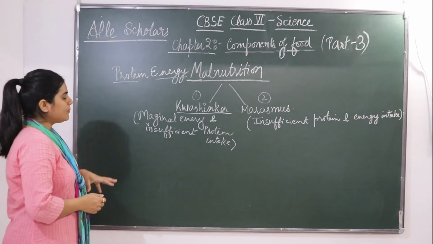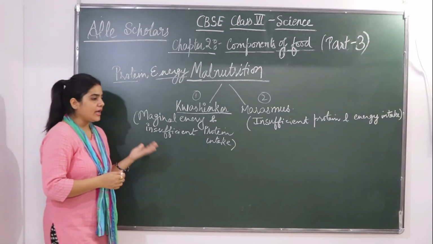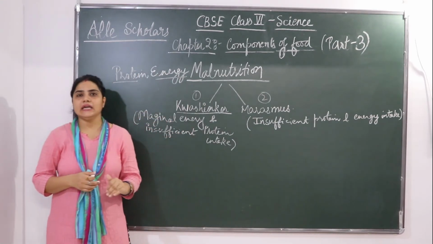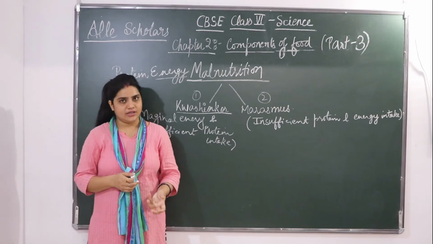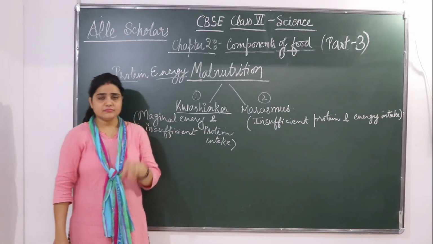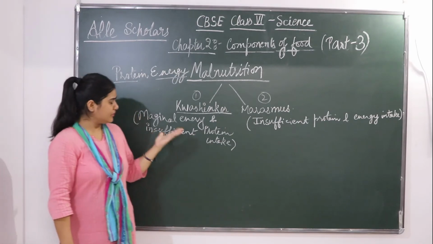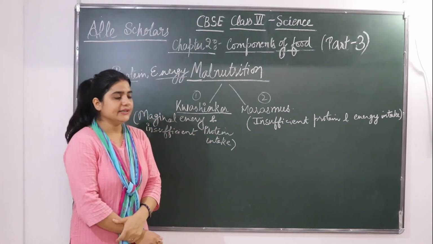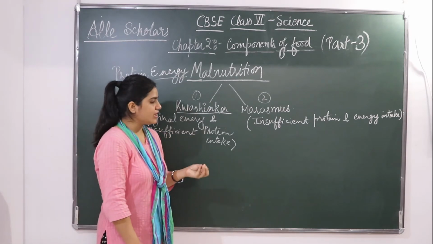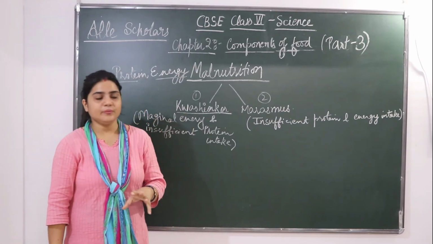Okay, so people in rural areas are more likely to suffer from this disease as they lack a protein rich diet. Okay, so it is often a diet which is rich in carbohydrate and low in protein.